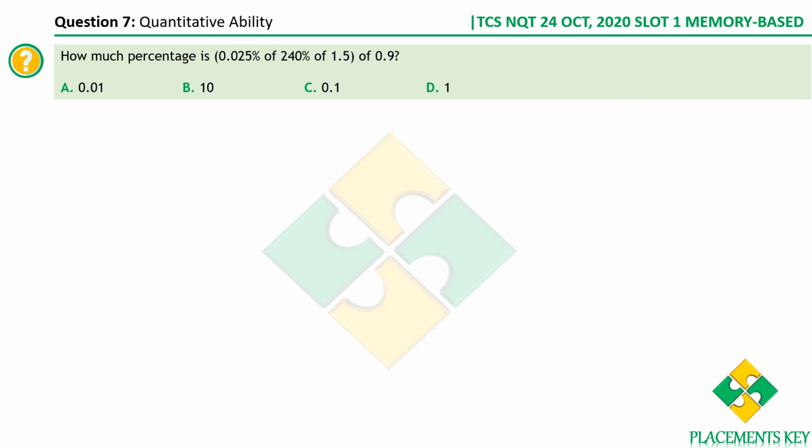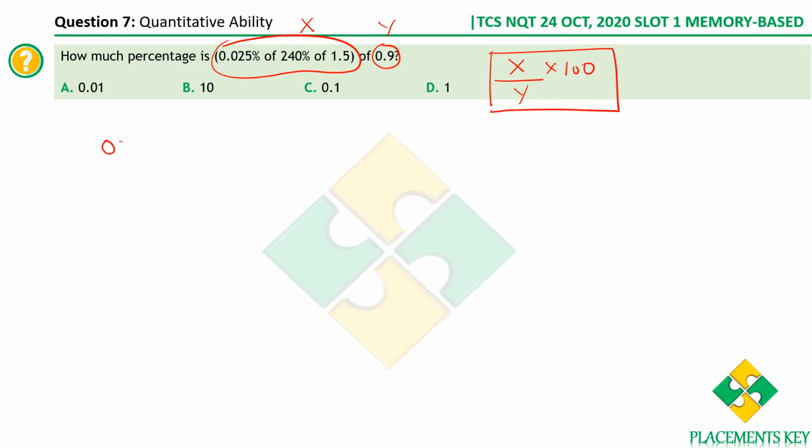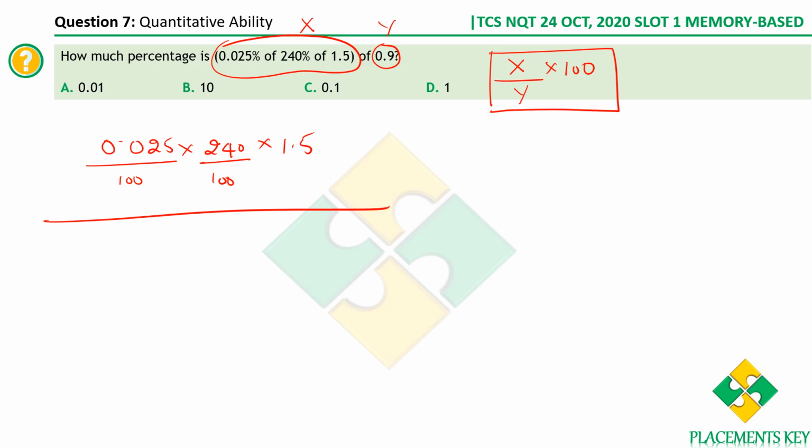How much percentage is this value of this value? Let's say this is x and this is y. So what are we supposed to find? We are supposed to find how much percentage is x of y, that is x by y into 100. This is what we are supposed to find. So let me write the values as such. 0.025% of 240% of 1.5. So this is the value of x divided by y.